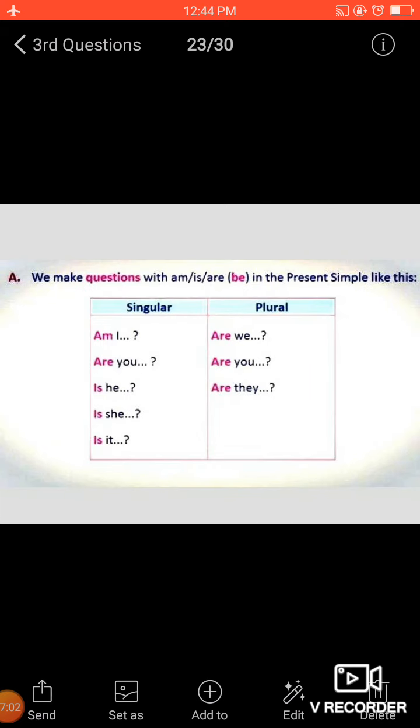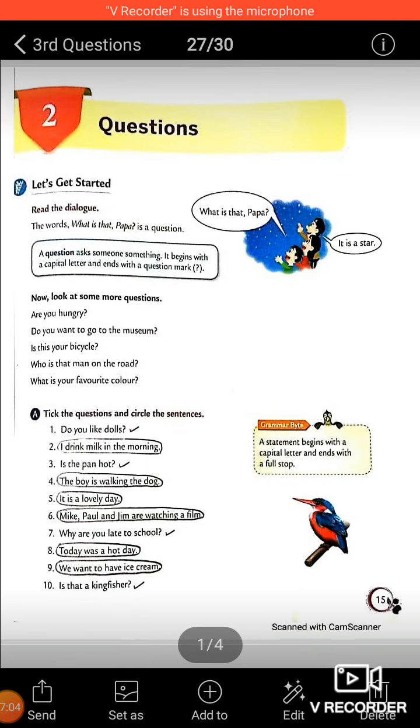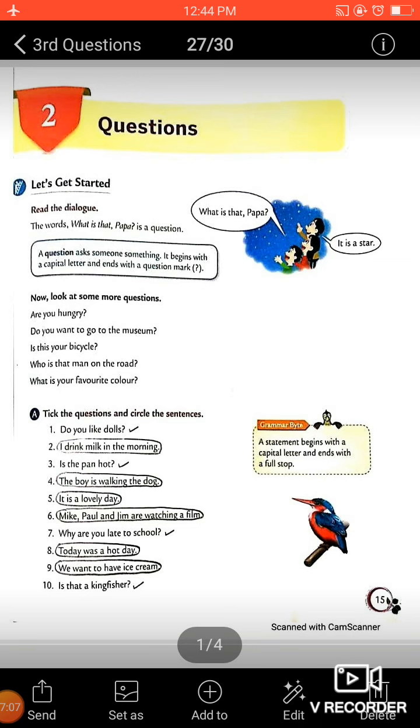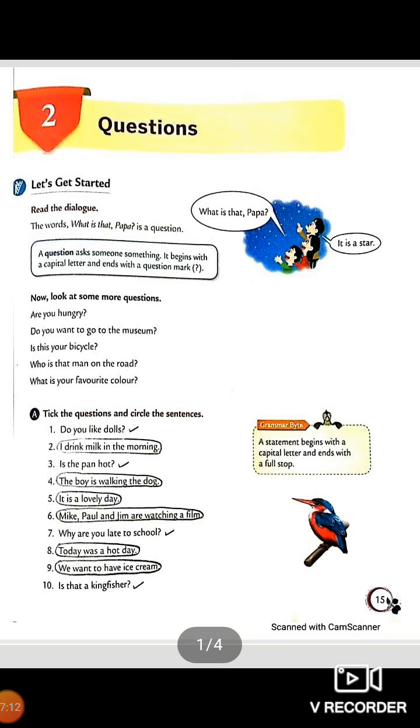Now we have another exercise of the book. See, this is given on page number 15. First of all, let us see part A. Tick the questions and circle the sentences. Here you need to find out which ones are the questions and which ones are the simple sentences. So you need to tick the questions. This is done for you and you have to circle the simple sentences. On the next page, this is the reading part.